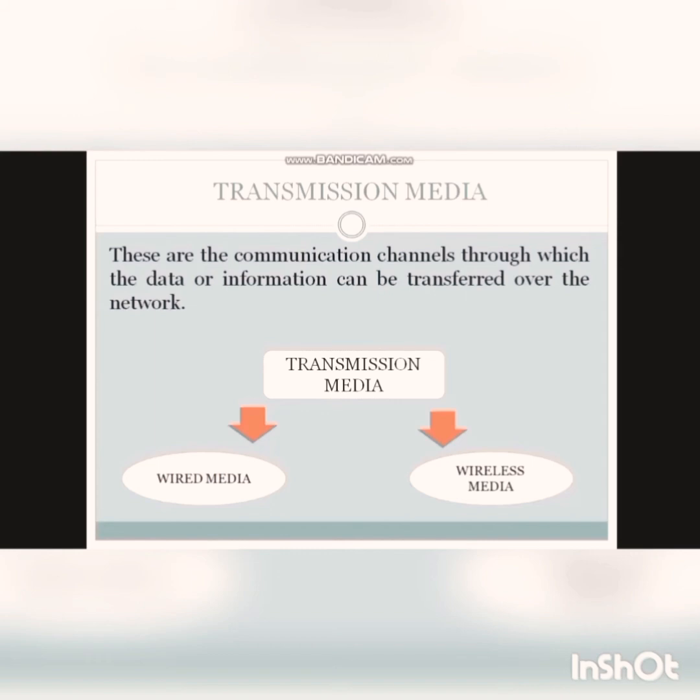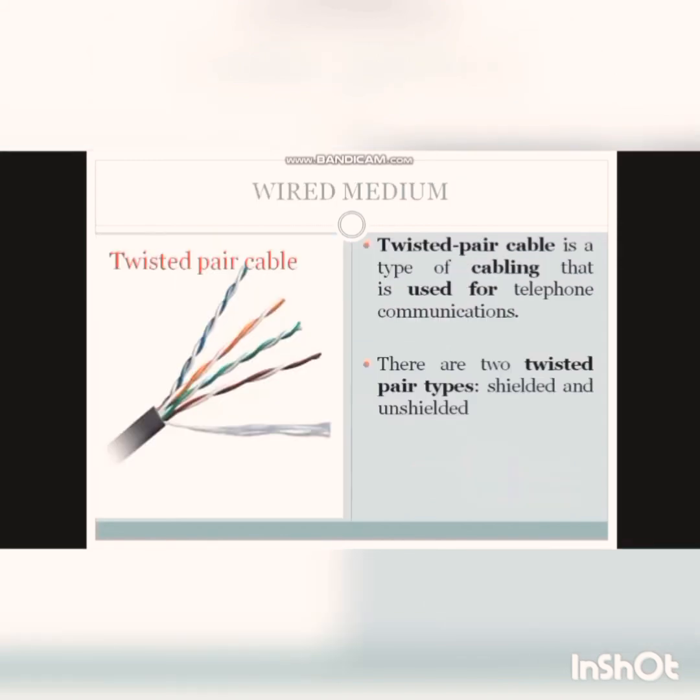Firstly, we will discuss wired media. So, what are wired media? Wired media are the physical medium that a user can touch. Some examples of wired media are: number 1, twisted pair cable. As you can see in the image, this is the figure of the twisted pair cable. So now we are learning what a twisted pair cable is.